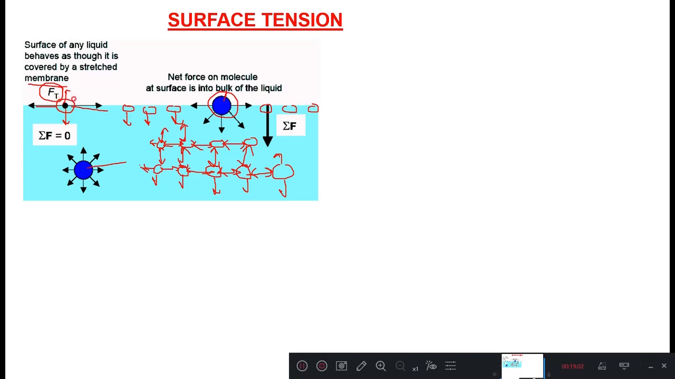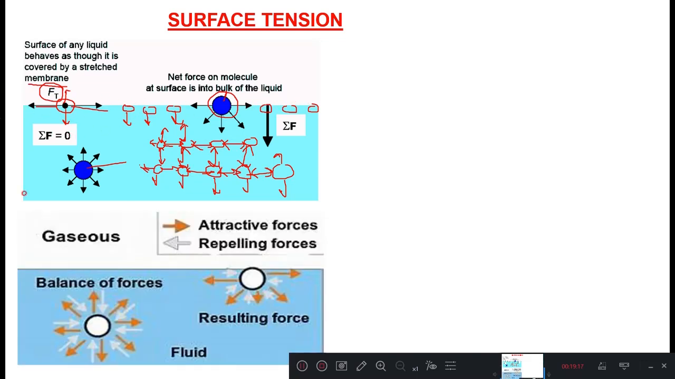Because of this unbalanced condition, the surface of the liquid behaves like a stretched elastic membrane. So that's what we call a surface under tension. That force is what we call the surface tensile force. Here, as we have shown, these are the balanced forces. The inner side molecule is the balanced one, and if you take one on the surface of the liquid, the resulting force will be acting vertically downward.